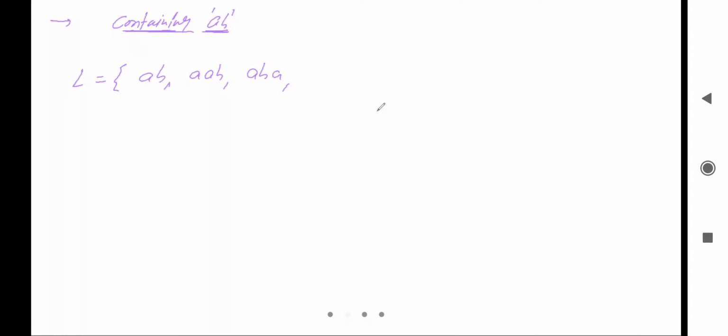After that, it can be 2 times A, and there can be 3 times A and B, or it can be AB, AA, or it can be AB, then AB. It is also possible, and so on. So these are the strings in the language.